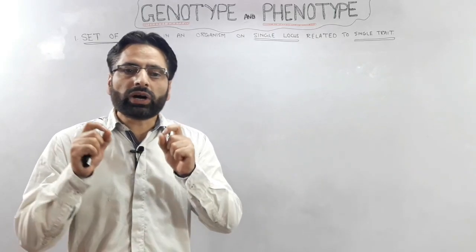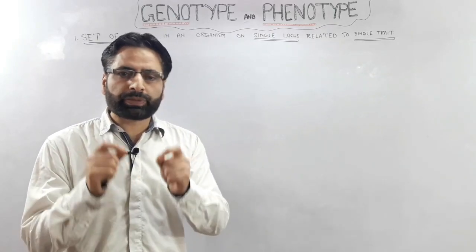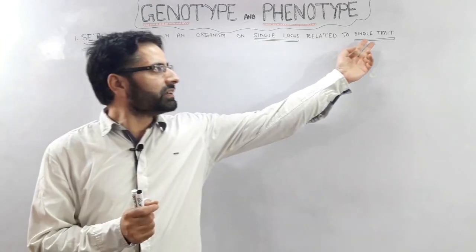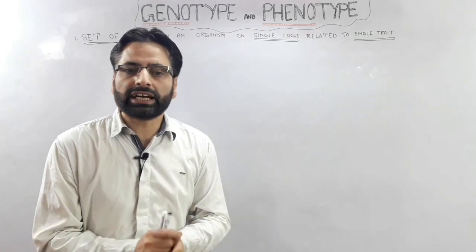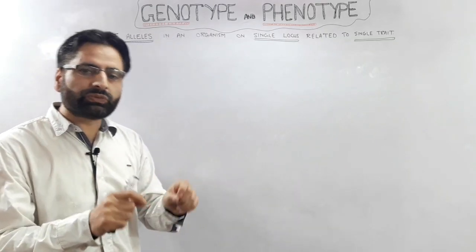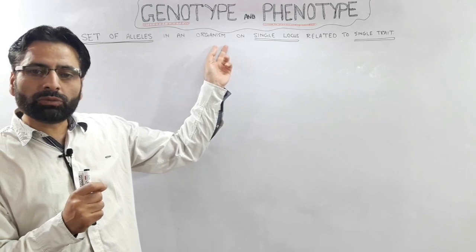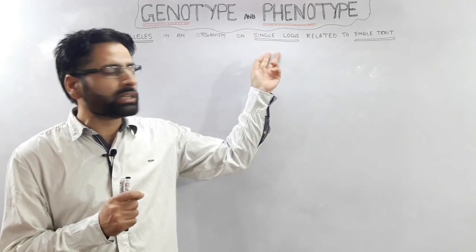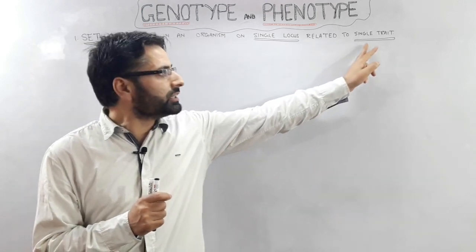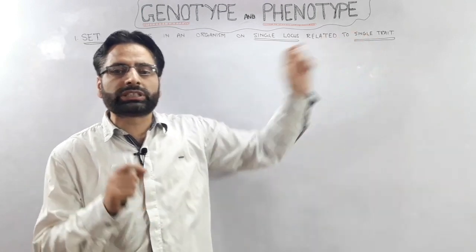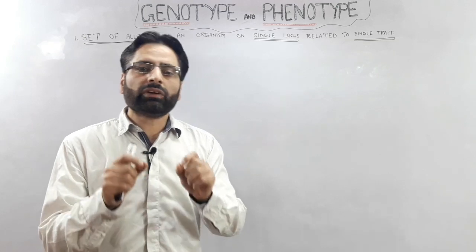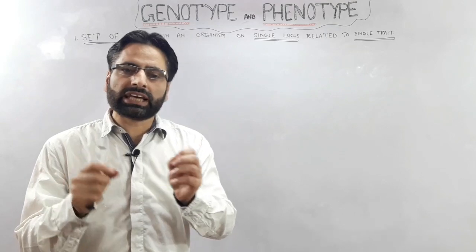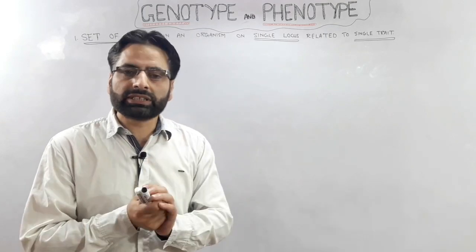That is, the set of alleles present in an organism on a single locus is related to a single trait. That is, the set of alleles which are present in an organism located on the single locus of homologous chromosomes, and these alleles are controlling or related to a single trait. And what is the characteristic, what is the phenotype, what is the trait? This has already been discussed in the previous lecture.